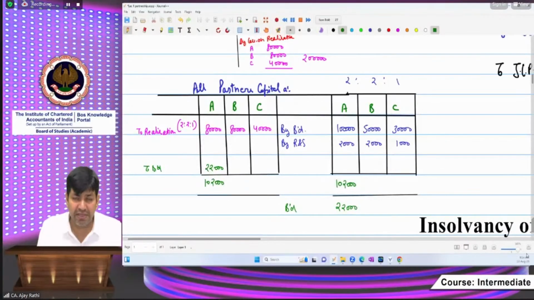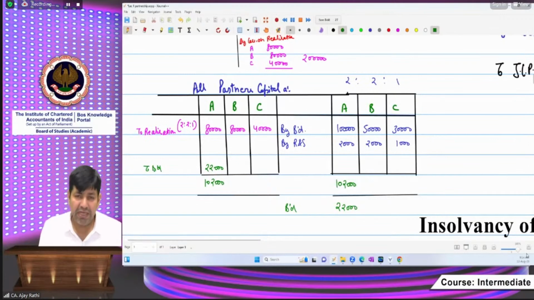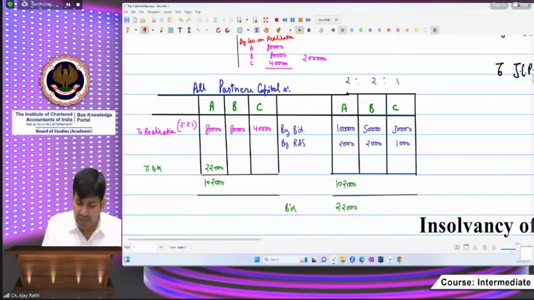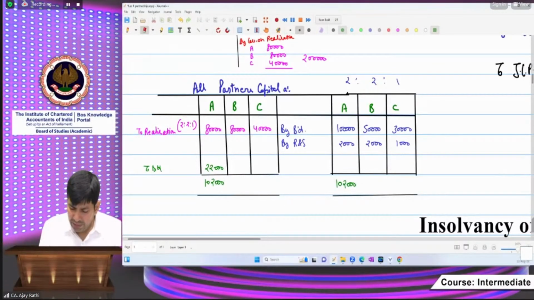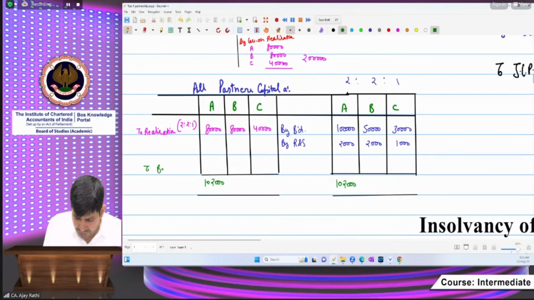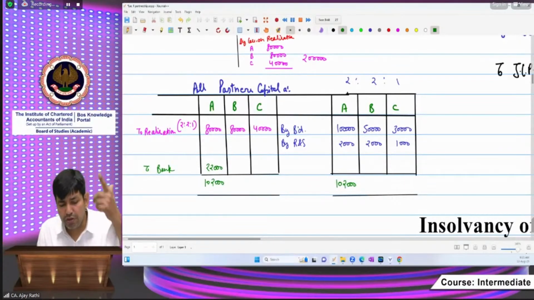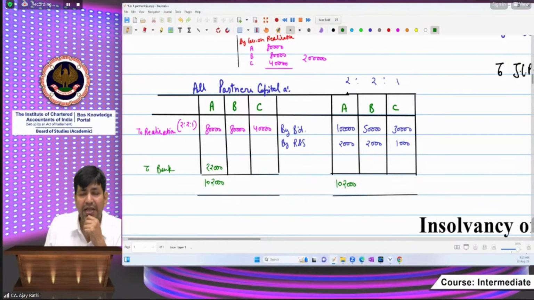That means you are having surplus. Even though you are having the loss of 80,000, still you are having an amount which is surplus. It means you are having a credit balance. So you are being paid. So your payment is being done to the bank account. There is no confusion, because there is a surplus balance of Mr. A. He is having the credit balance. He is being paid.